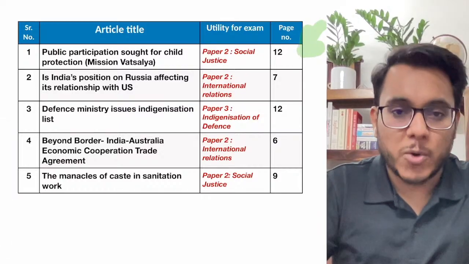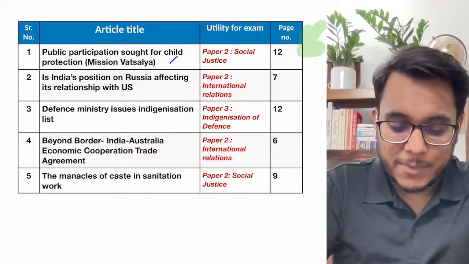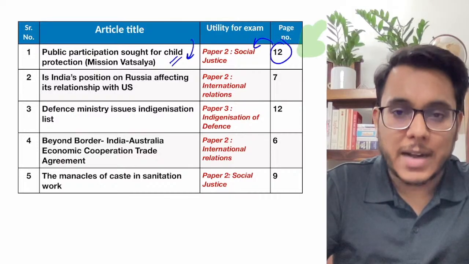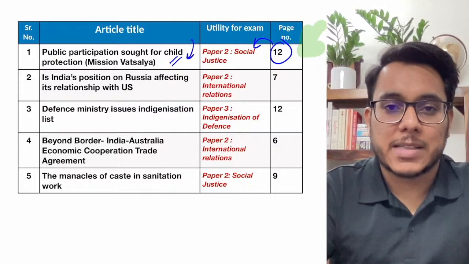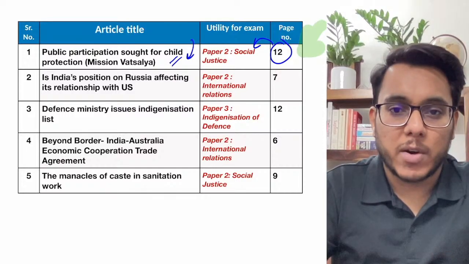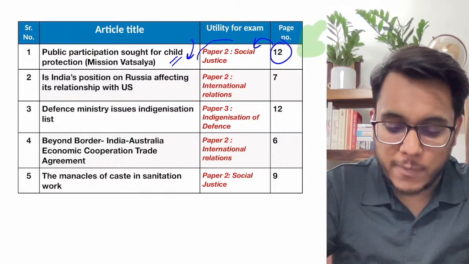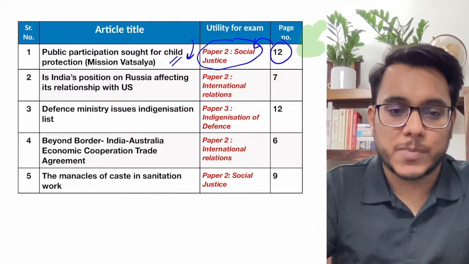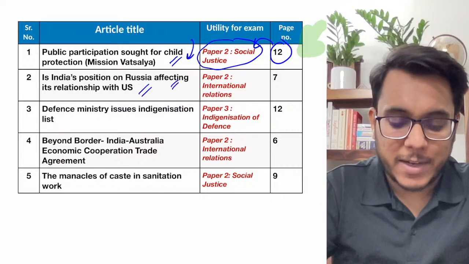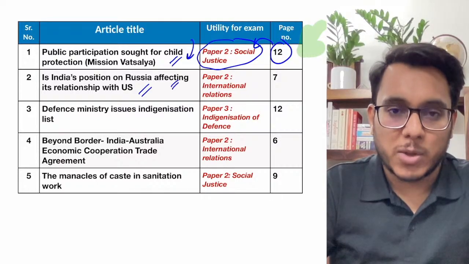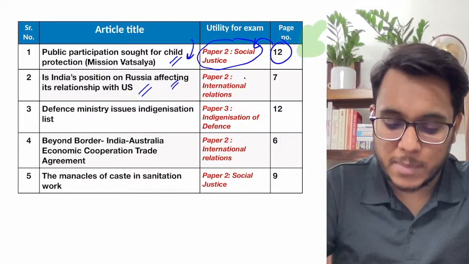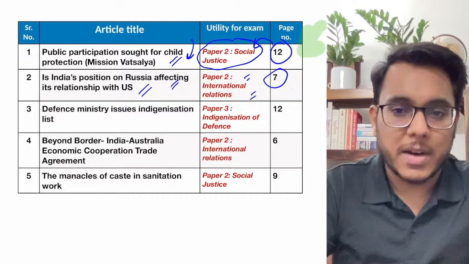The first article that we are going to discuss is the public participation sought for child protection on page number 12. This article talks about Mission Vatsalya's critical analysis, and it will be important for paper number 2 under the topic of social justice, children related issues. The second article is India's position on Russia affecting its relationship with the US. This has been taken from the editorial section and will be important for GS paper number 2, international relations, page number 7.